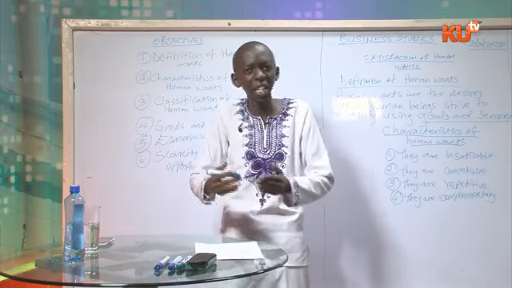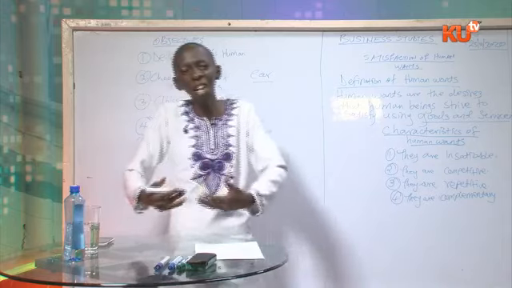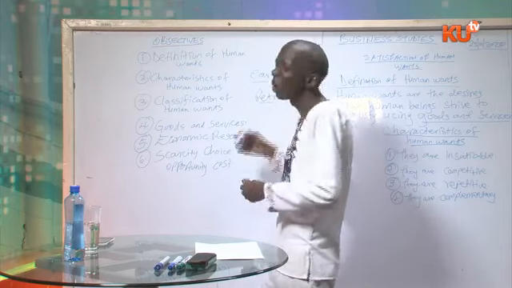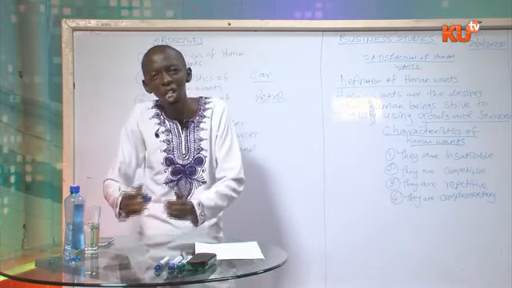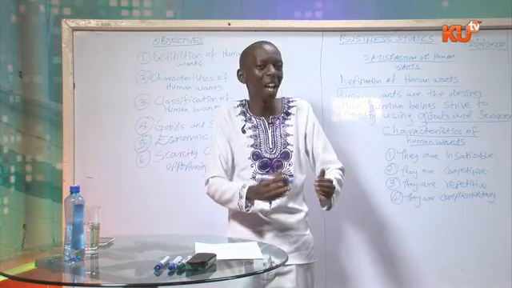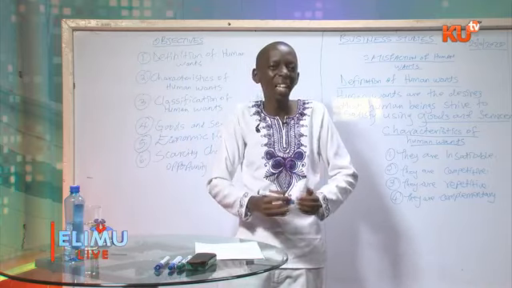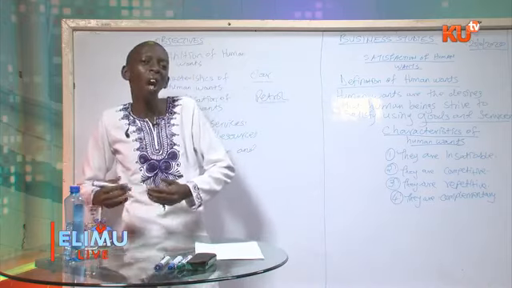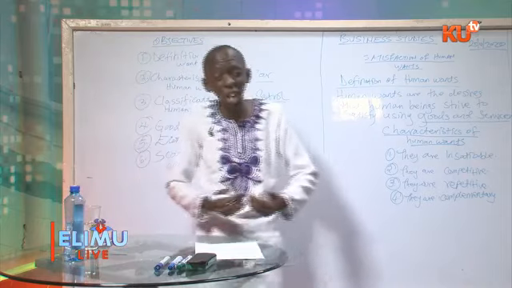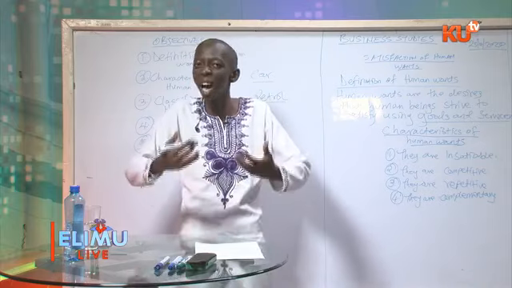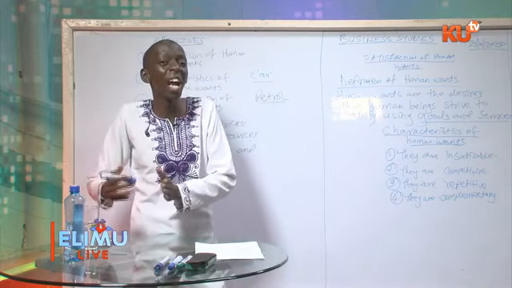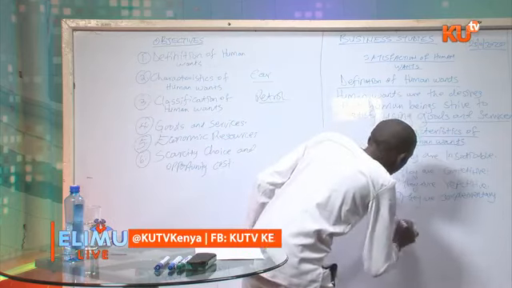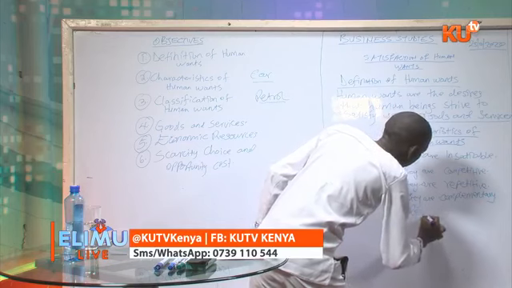Therefore, that means that the desire of having a car has given rise to the desire of petrol. That is what we call complementary. One desire gives rise to another desire. Human wants are complementary. The other example is the desire of having a phone. When you have the desire of having a phone, you need a charger. That is another desire that has risen out of the first desire. They are complementary.